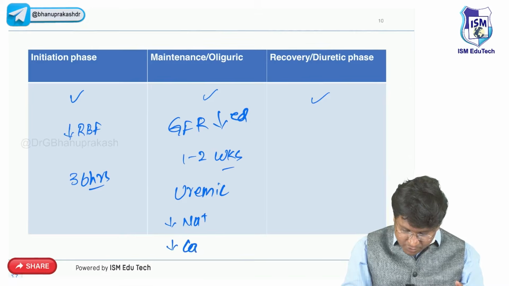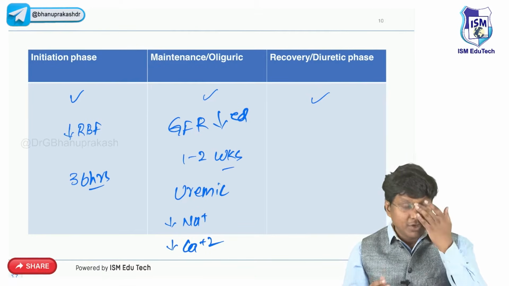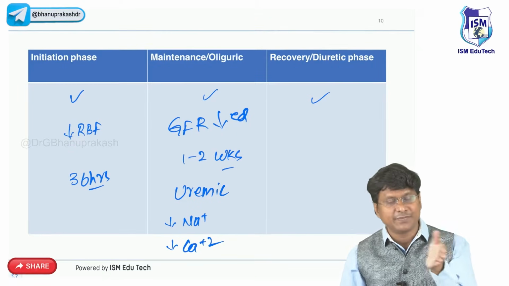There will also be hypocalcemia, because the elevated phosphate combines with calcium.